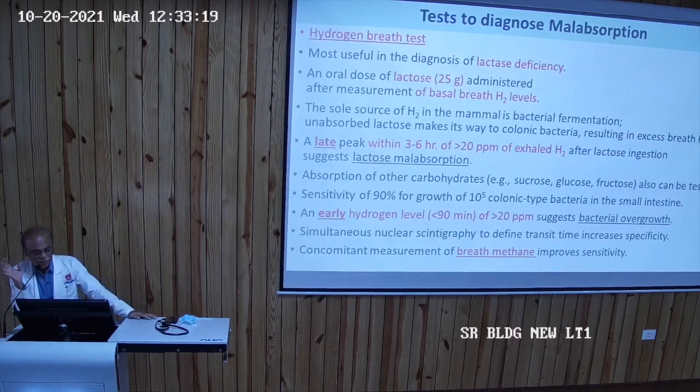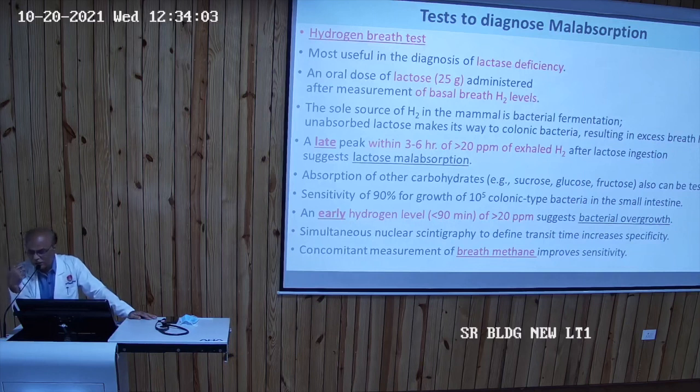So another test to diagnose malabsorption is the hydrogen breath test. These are high-quality tests, so you should just remember them. So hydrogen breath test for lactase deficiency: give lactose and do a basal breath hydrogen test. The sole source of hydrogen in mammals is bacterial fermentation. So any unabsorbed lactose will go to bacteria, which will digest it in the lumen itself, and it will release hydrogen. So if it is not absorbed, it will be broken down by the bacteria there, and go to the stool, but it will release hydrogen.